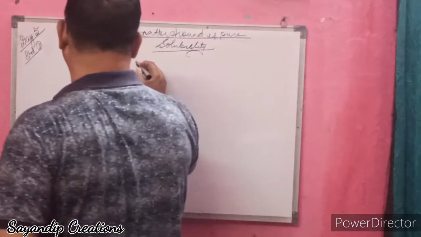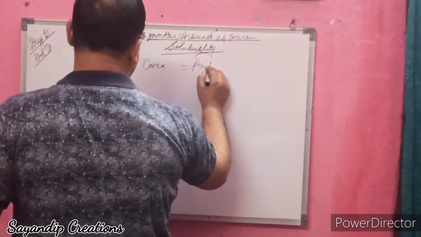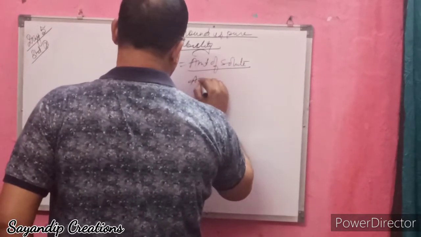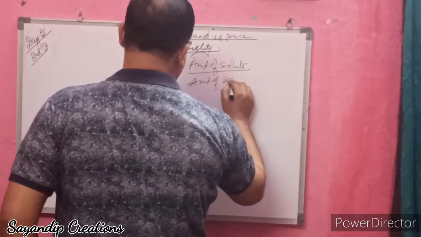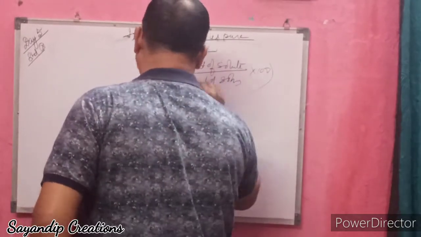Concentration is equal to amount of solute by amount of solution into 100.